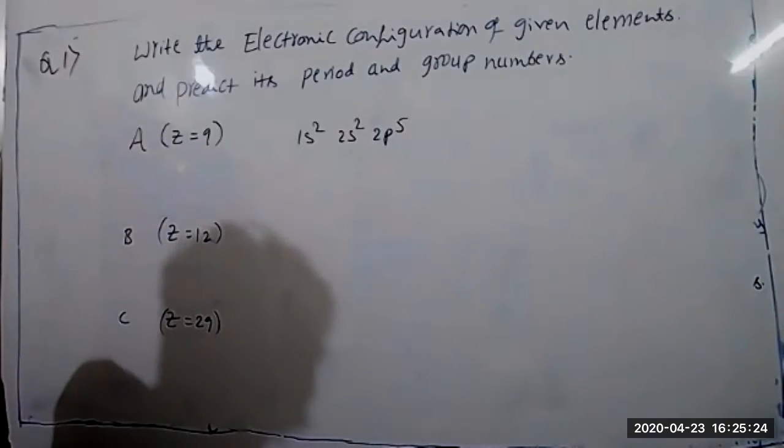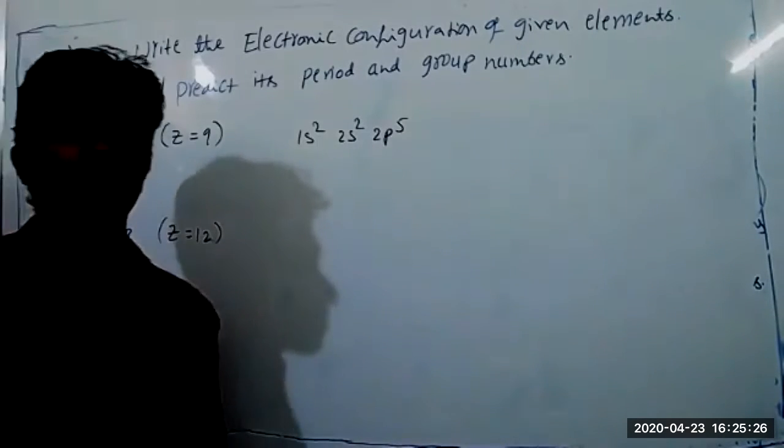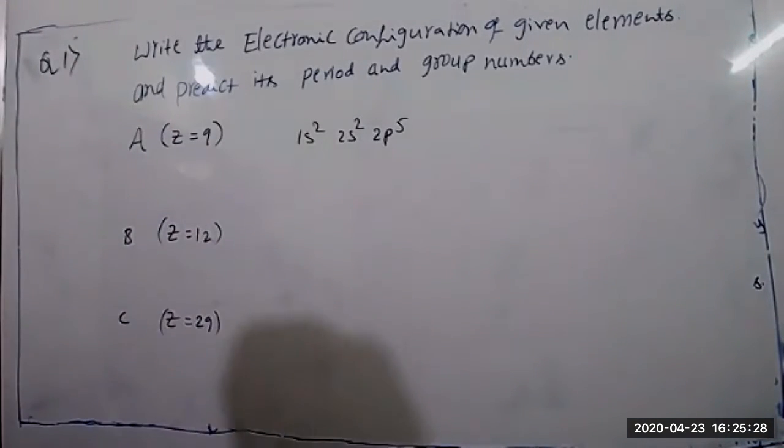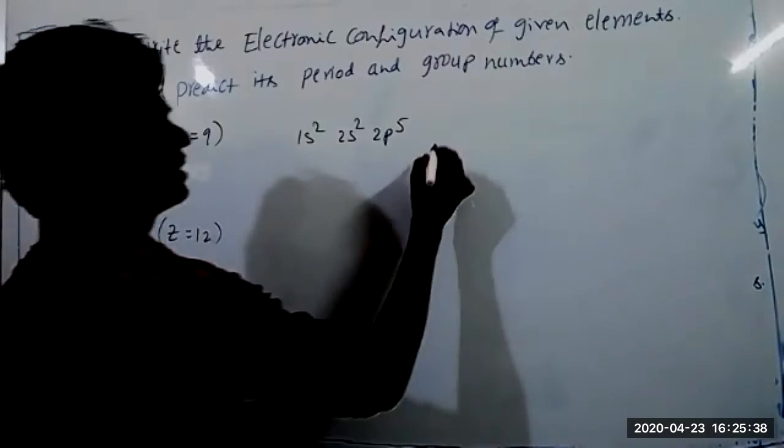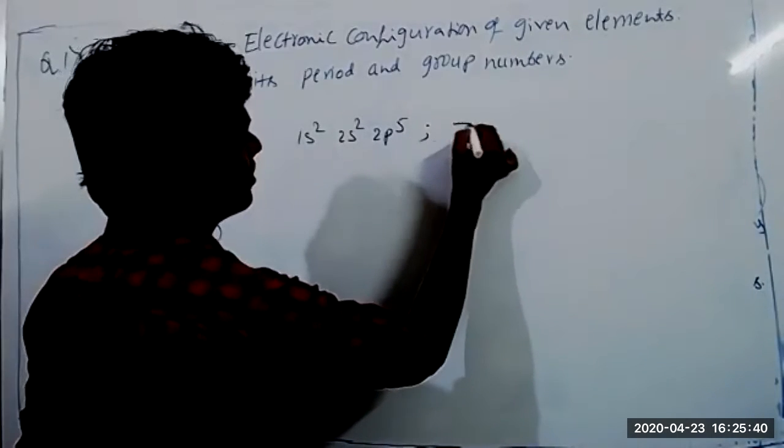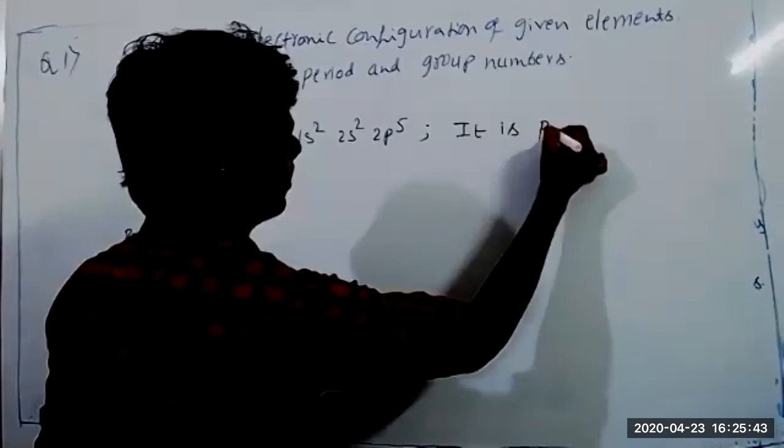Which block does it belong to? S block, P block, or D block? P block, because the last electron, the 9th electron, is entering into 2p, the p orbital. So it is a P block element.